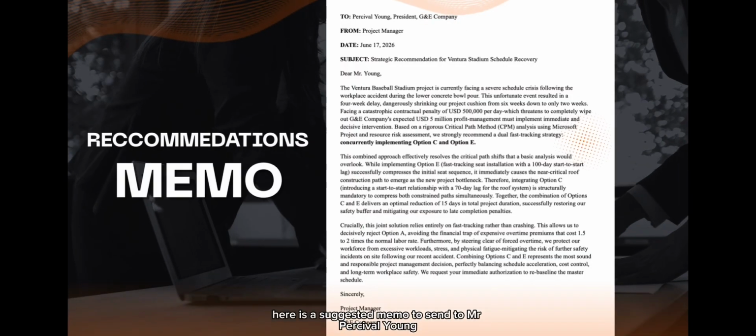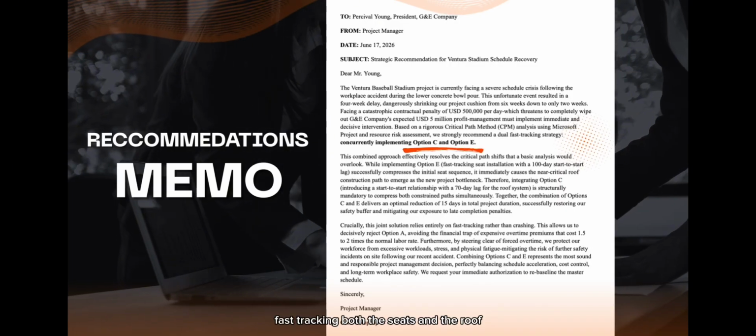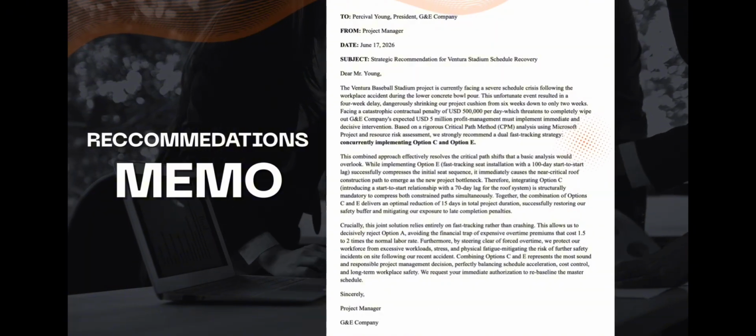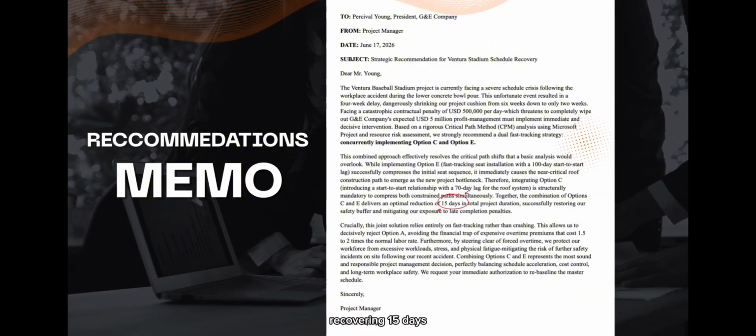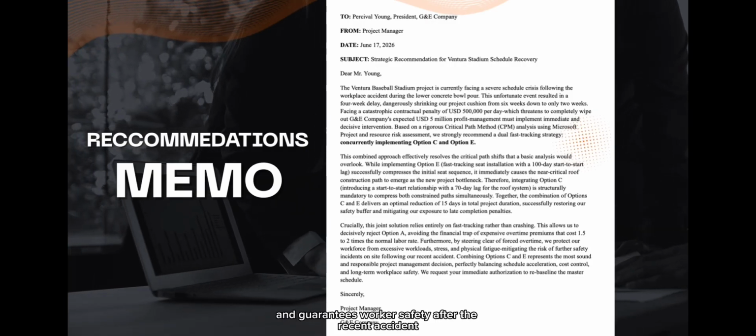Here is a suggested memo to send to Mr. Percival Young. We suggest that combining options C and E, fast-tracking both the seats and the roof, compresses 2 critical paths simultaneously, recovering 15 days. This completely avoids expensive overtime costs and guarantees worker safety after the recent accident.